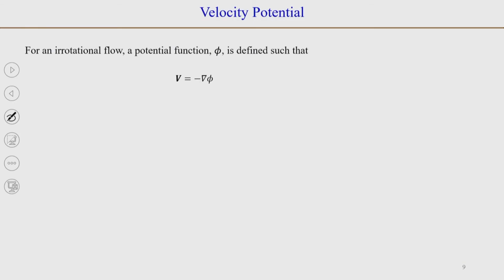It is defined as V is equal to minus grad of φ. So, φ is the potential function here, defined in terms of the velocity vector, which is equal to minus grad φ. That means the flow happens from higher φ value to lower φ value, and that is why we have a minus sign there.